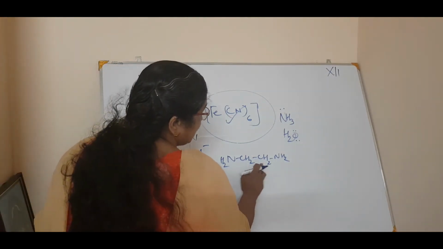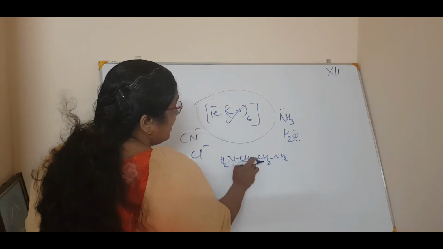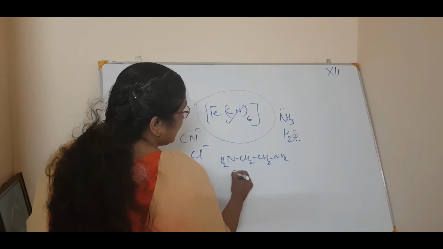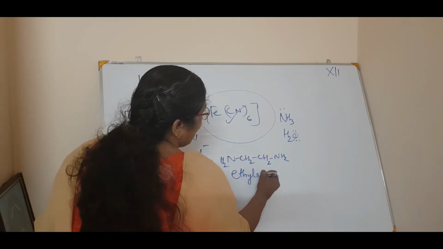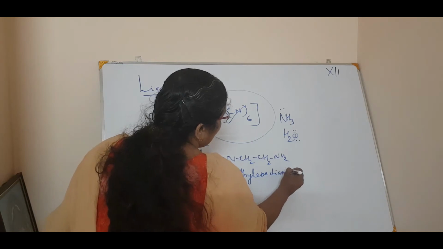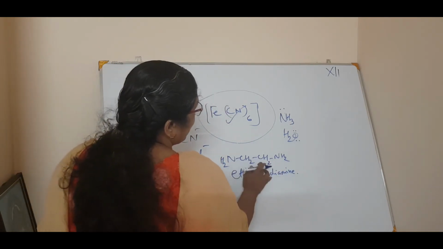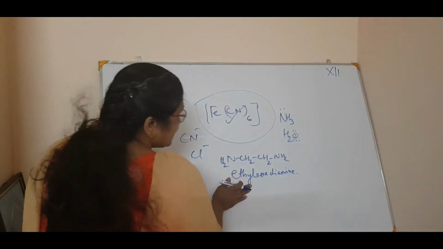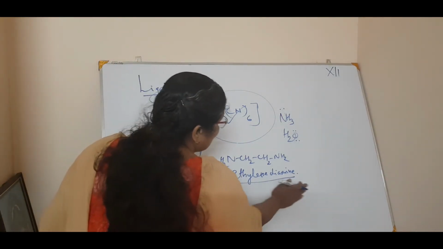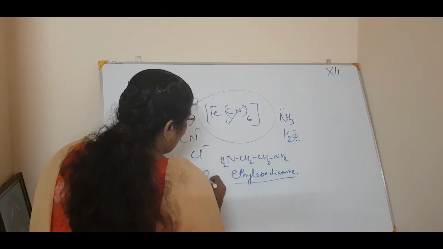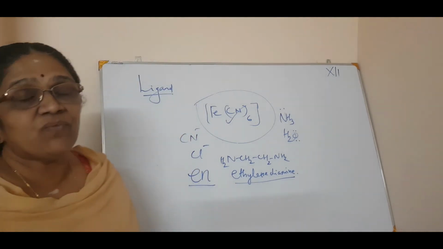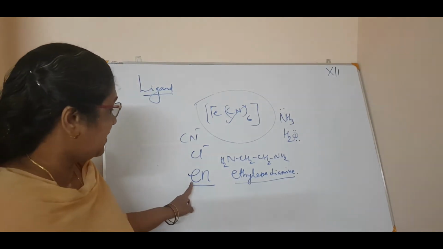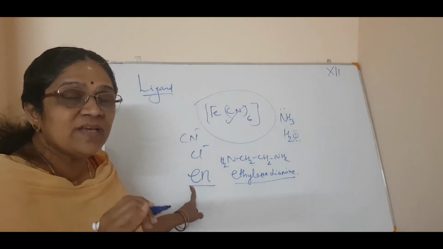Ethylene is CH2, CH2. CH double bond CH2 is ethylene. One double bond is broken and amino groups are added, so it will be ethylene diamine. Common name, ethylene diamine, or 1,2-ethane diamine. Okay. In coordination chemistry, you don't write it like this. There is a symbol for ethylene diamine: en. Wherever you want to write ethylene diamine, you can write en. It is a well accepted IUPAC nomenclature.